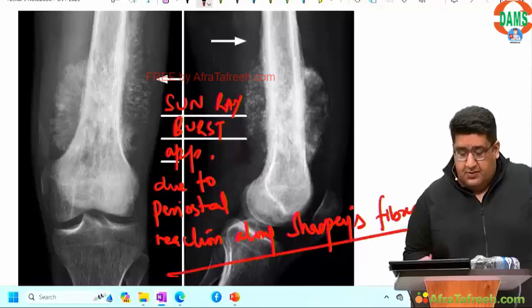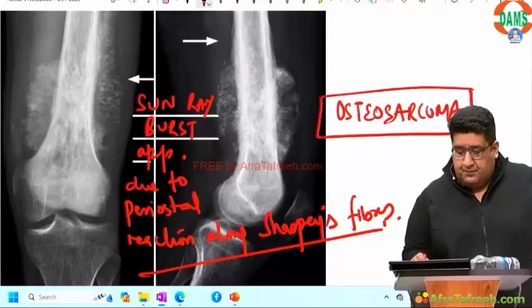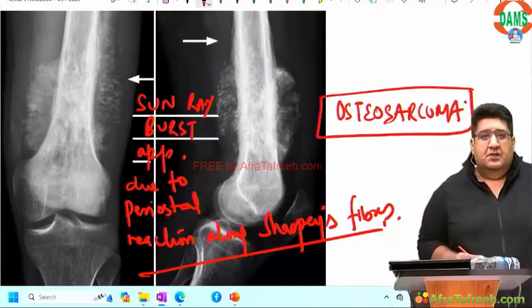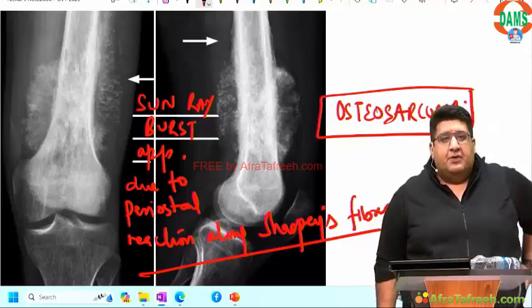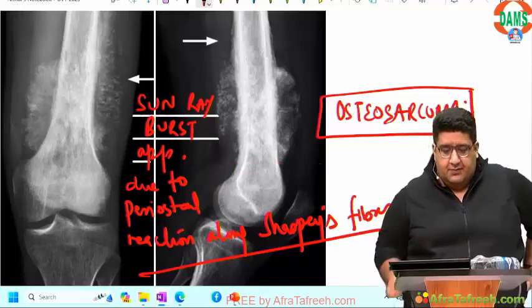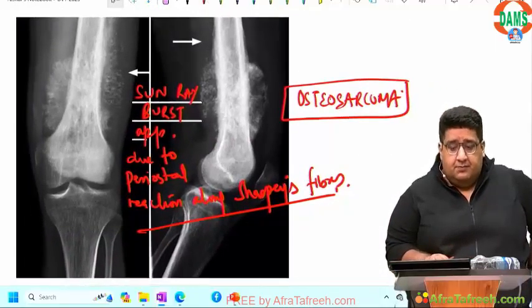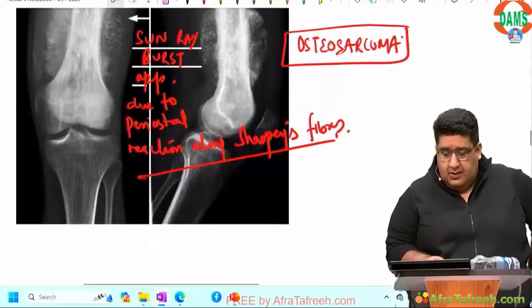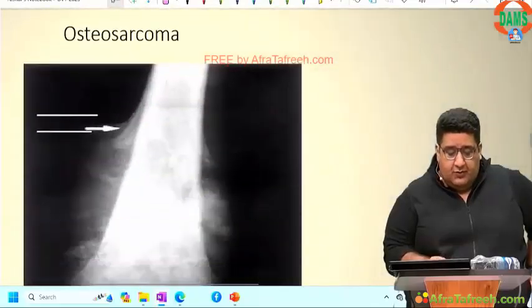Sharpey's fibers. So this is osteosarcoma. Periosteal reaction along the Sharpey's fibers is what is called osteosarcoma. Done? Everyone? Moving over to the next one.